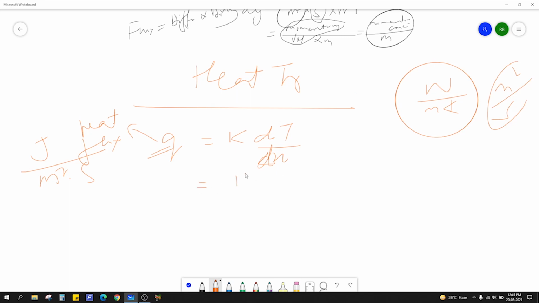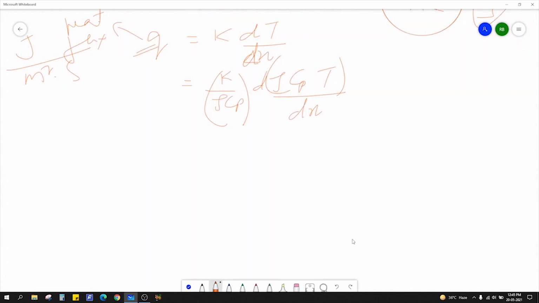Multiply by rho and Cp, similarly you have to multiply here and divide here. So now K by rho Cp, just analyze K by rho Cp. This is called thermal diffusivity. K is thermal conductivity, but if somebody asks you what is thermal diffusivity, the answer is K by rho Cp.